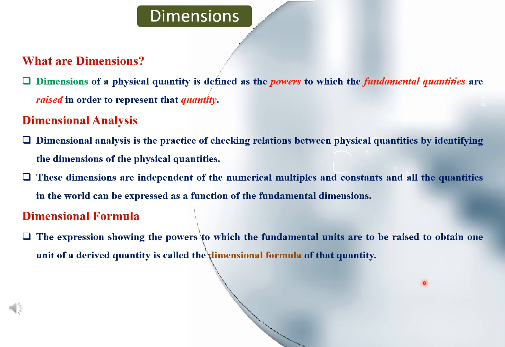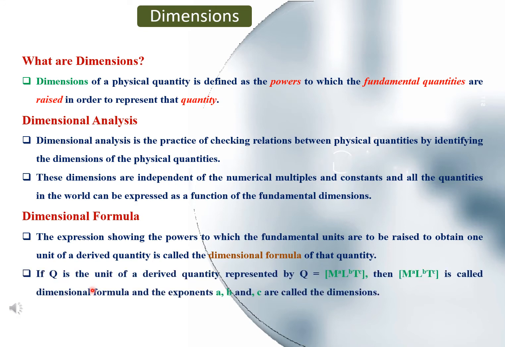For example, if Q is the unit of a derived quantity represented by Q is equals to m to the power a, l to the power b, t to the power c, then this term written in square brackets is called dimensional formula, and the exponents a, b and c are called the dimensions. Of course, this a, b and c will be in numbers.